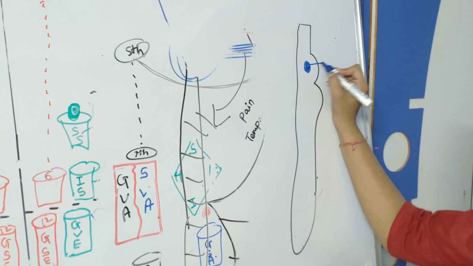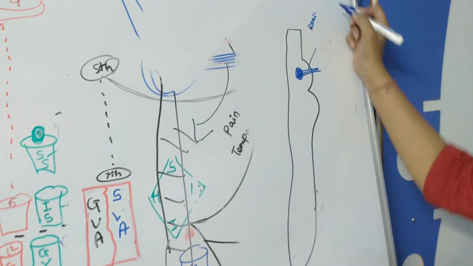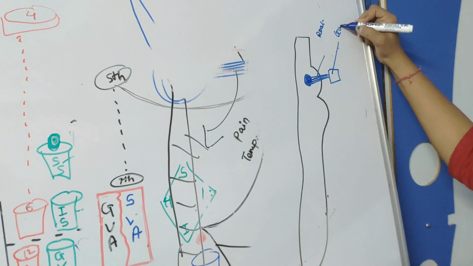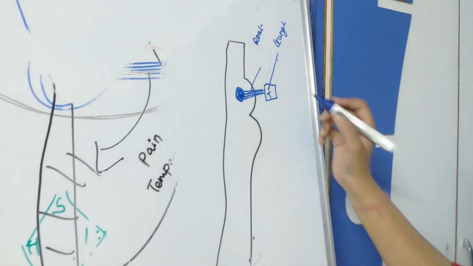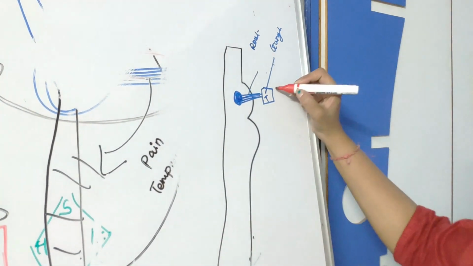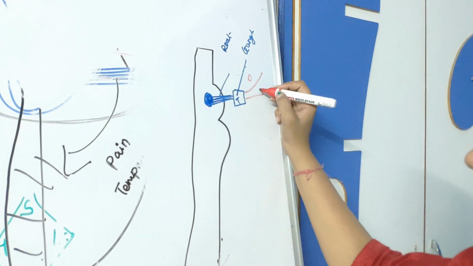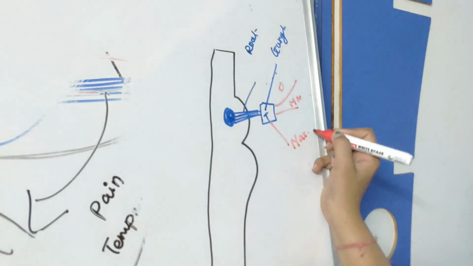From pontine nuclei the sensory root, this is root, will go to one ganglion. What is the name of this ganglion? Trigeminal ganglion. From the trigeminal ganglion, three branches arise: ophthalmic, then mandibular and maxillary.